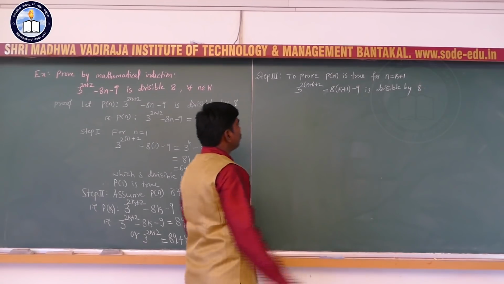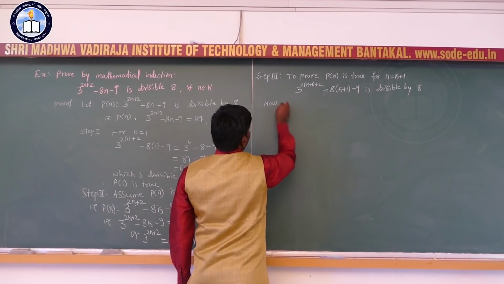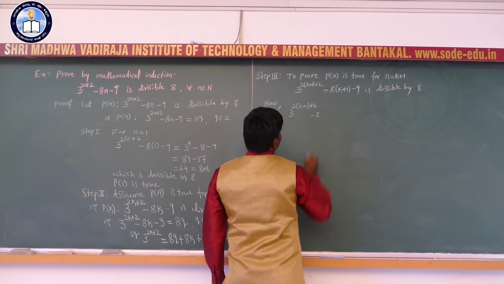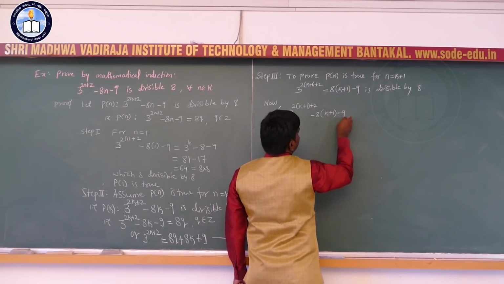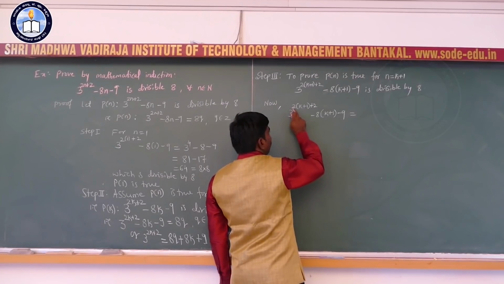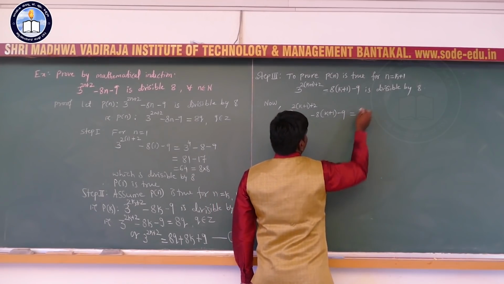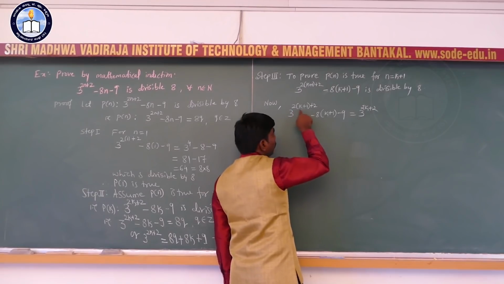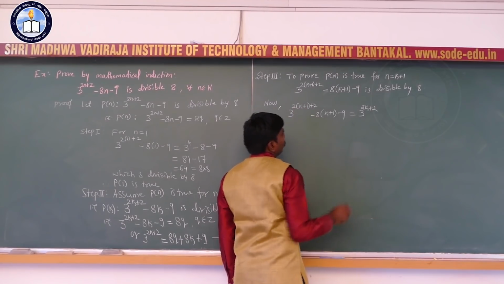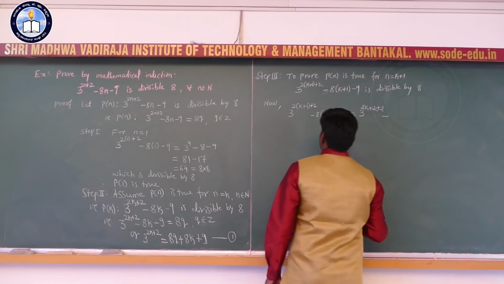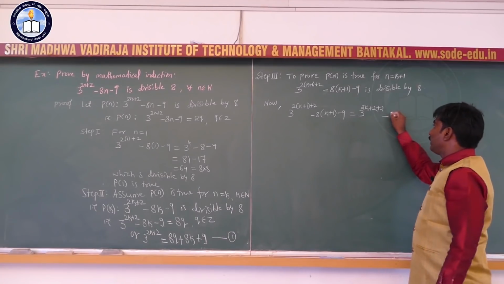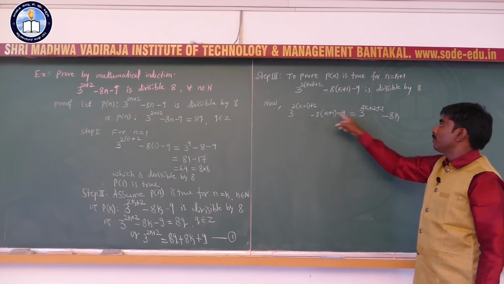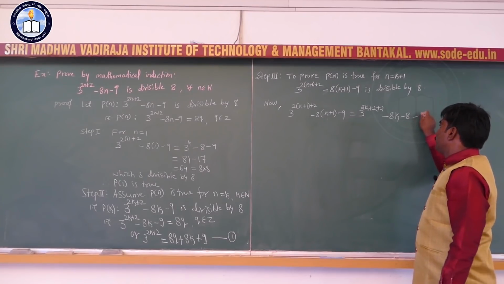For that, consider 3 to the power 2 into bracket k plus 1 plus 2 minus 8 into k plus 1 minus 9 is equal to, multiplying 2 inside the bracket, 3 to the power 2k plus 2 into 1 is 2, and plus 2 is there, plus 2, minus, multiplying 8 inside the bracket, 8 into k is minus 8k, and minus 8 into plus 1 is minus 8, and the remaining minus 9.